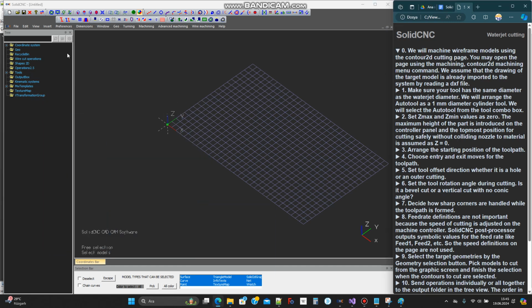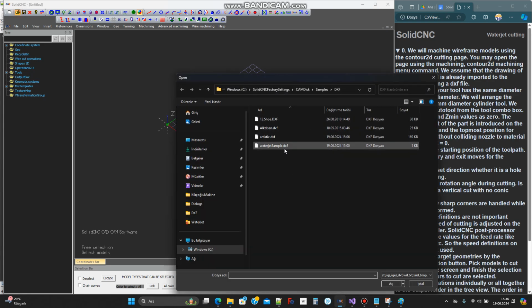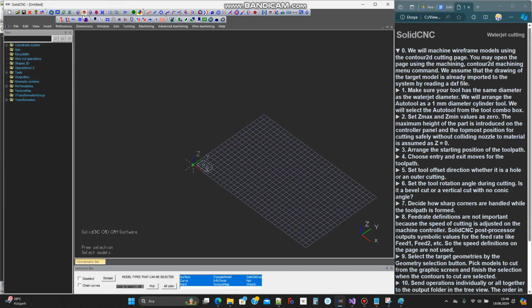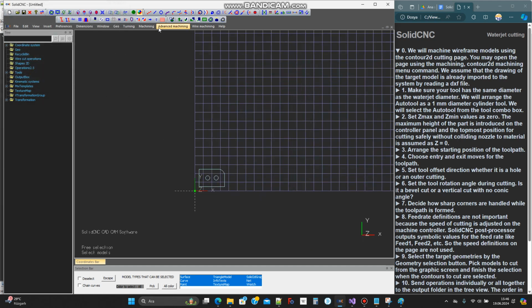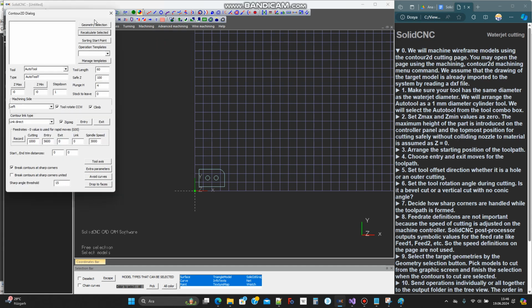We will machine wireframe models using the Contour2d cutting page. You may open the page using the Machining, Contour2d Machining menu command. We assume that the drawing of the target model is already imported to the system by reading a DXF file.